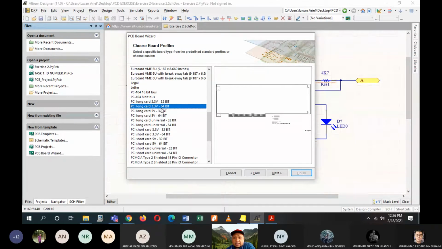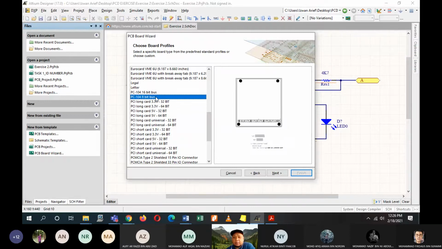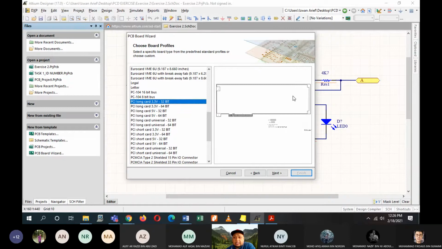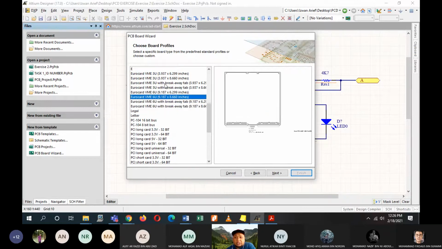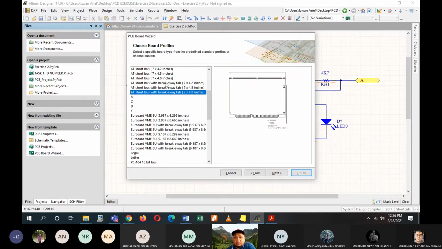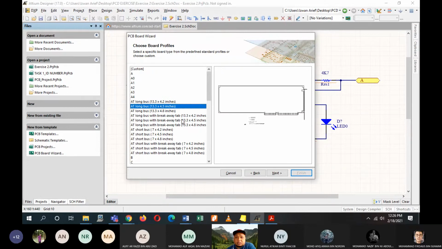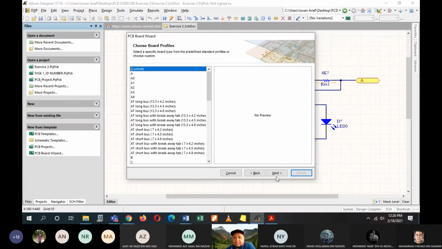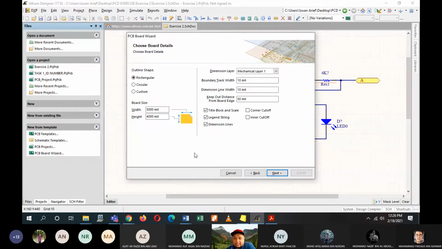This long card, 3.3 volt 64 bit, you can normally find on something like the RAM of your computer, of your PC. If you look at this type of PCB board, it has a slot as well here, with its pins. So there are many choices that you can choose from this choose board profile. But as for now, just leave it as custom and then click on next.